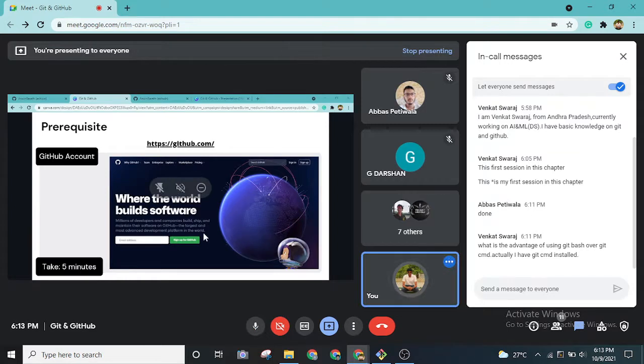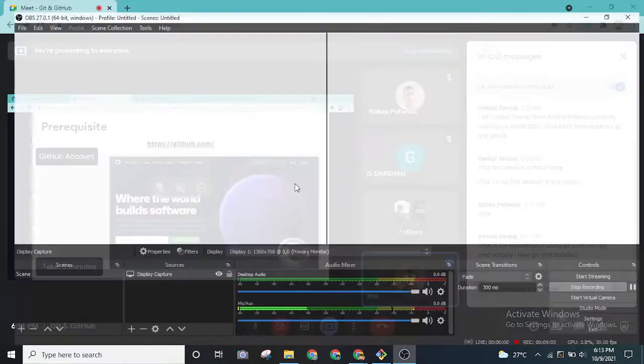Some of the commands may not work in Git CMD, but you can still proceed with the basic commands. Both are the same. I generally use the Windows command line most of the time, so you don't need to worry about that. Okay, so let's move on to our discussion.